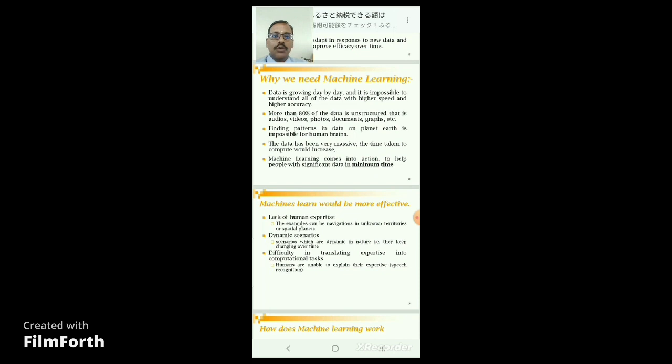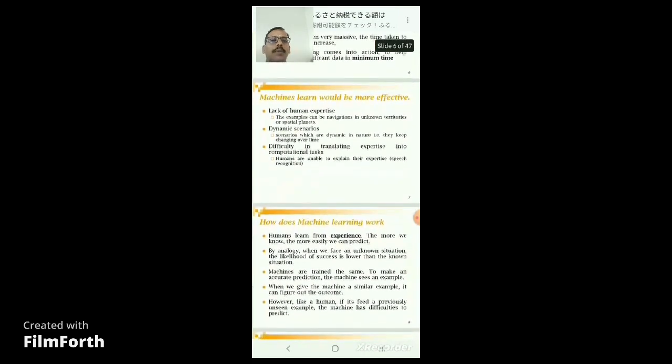The data is very massive and it takes more time to compute, which is one difficulty for humans, but a machine can do it easily. Machine learning comes into action to help people with significant data in minimum time.